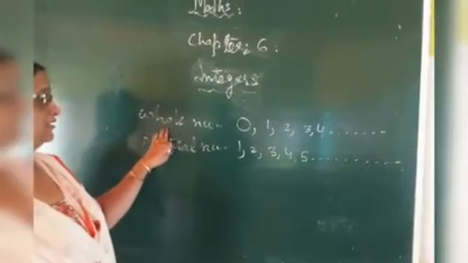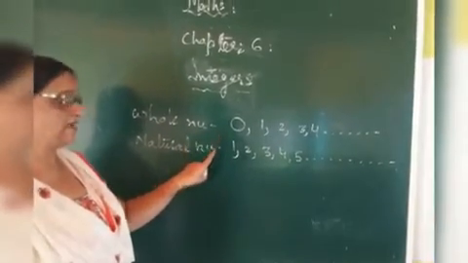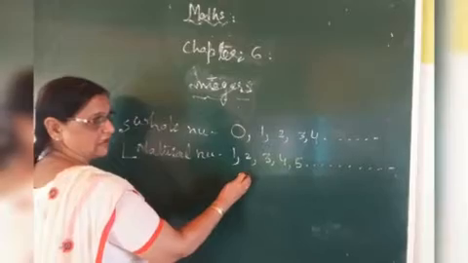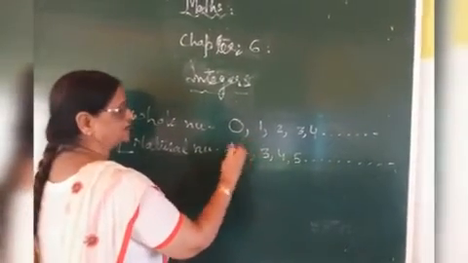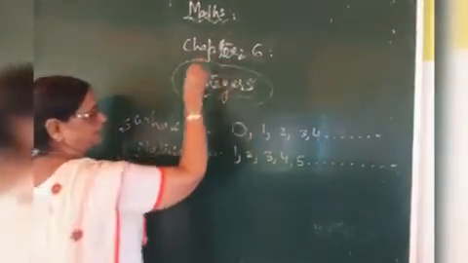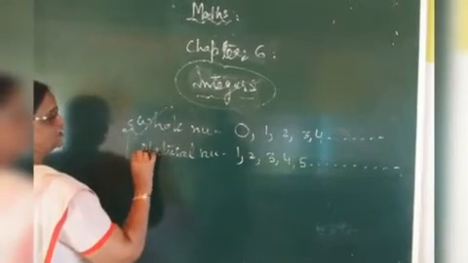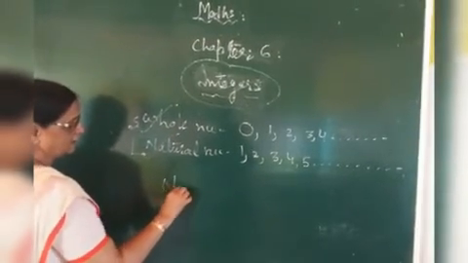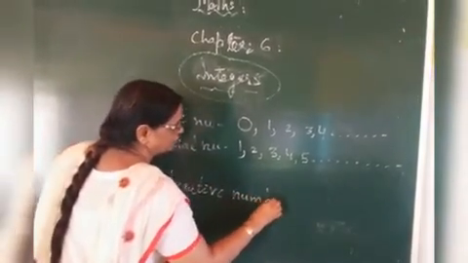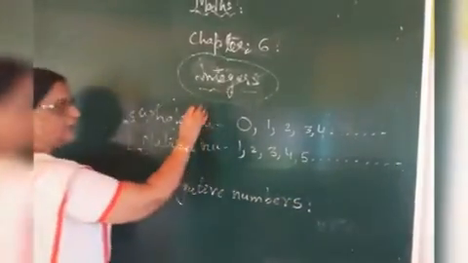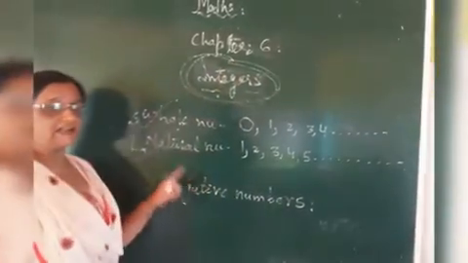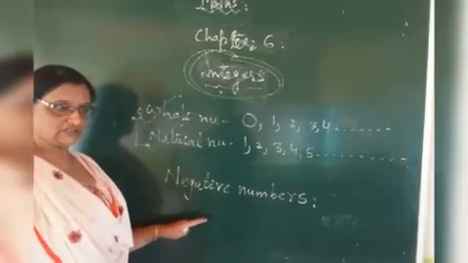But you can see that whole numbers and natural numbers are both positive numbers. There is no negative number included in either. But integers are those in which whole numbers, natural numbers and negative numbers are also included. These are called integers. This is the definition of integers.